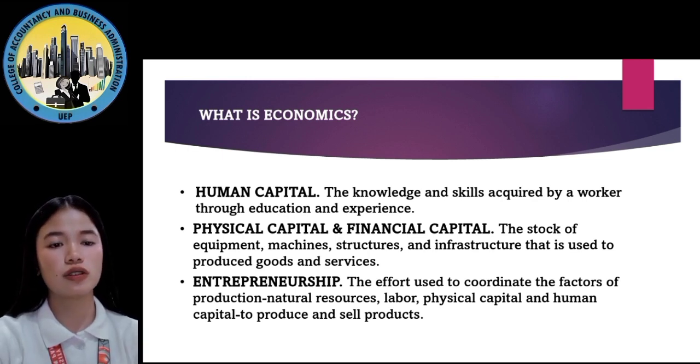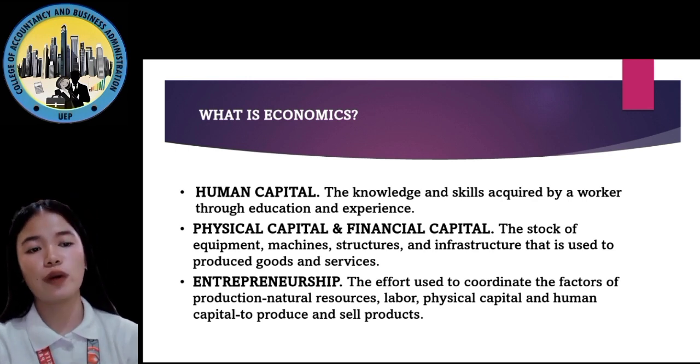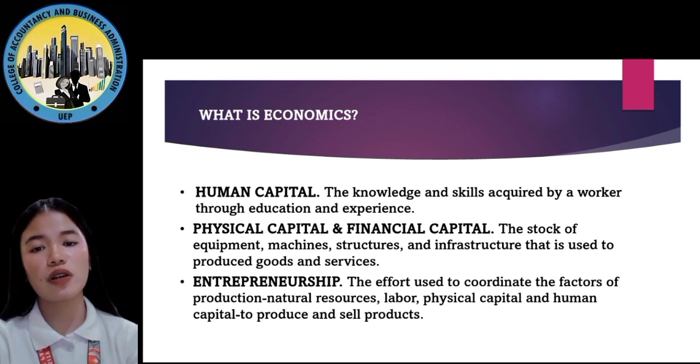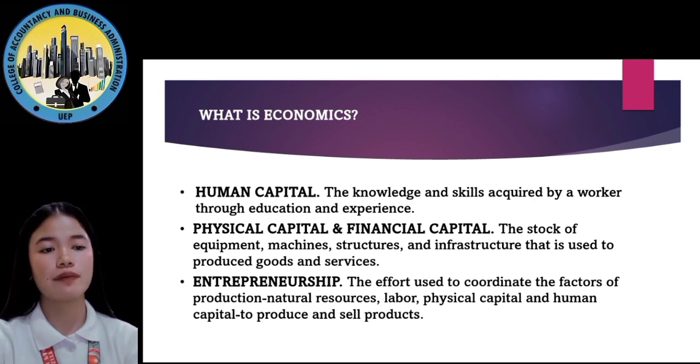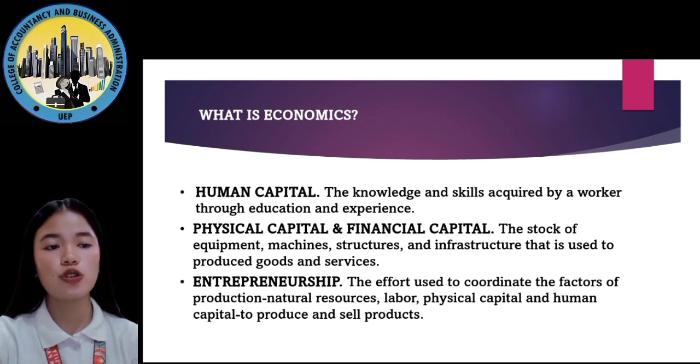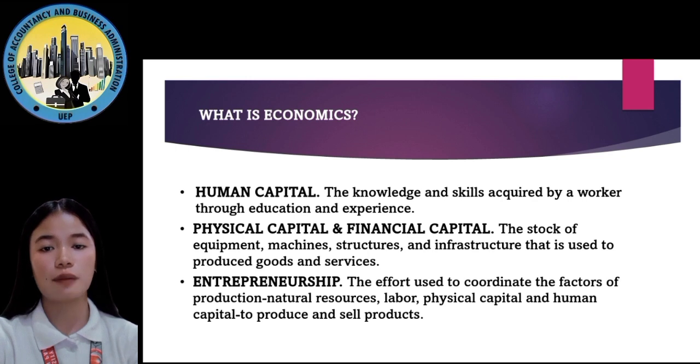Economics also has physical capital and financial capital, the stock of equipment, machines, structures, and infrastructure that is used to produce goods and services. Economics also has entrepreneurship. Entrepreneurship is the effort used to coordinate the factors of production, natural resources, labor, physical capital, and human capital to produce and sell products.